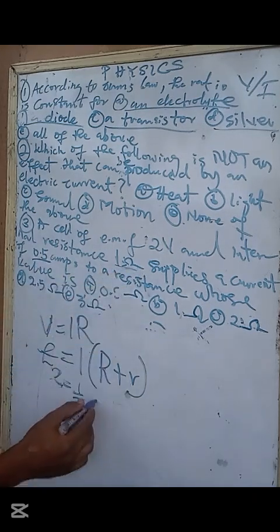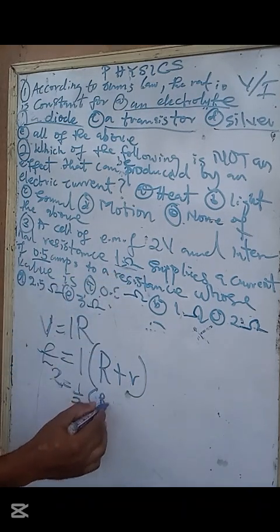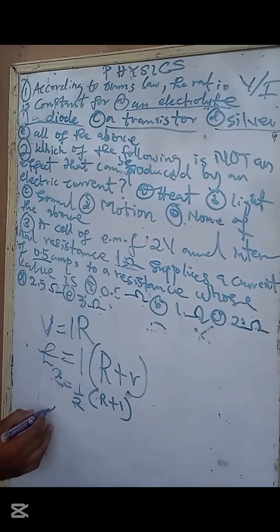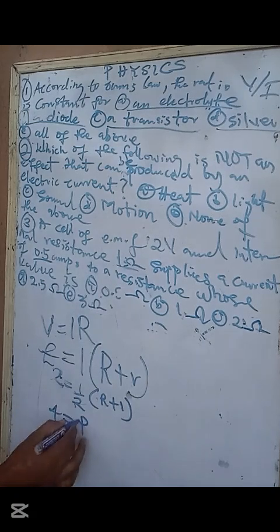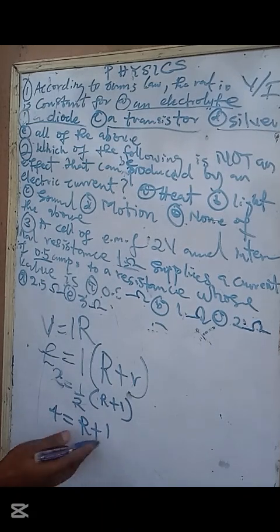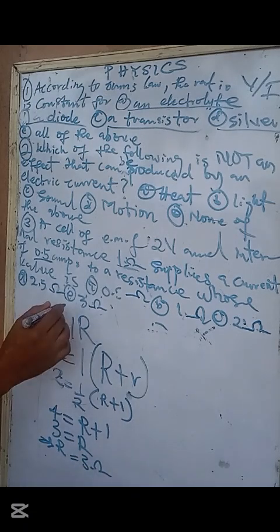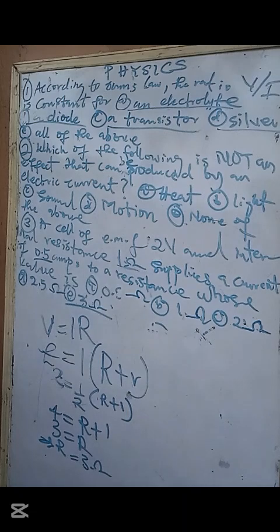Internal resistance is 1, so I times R plus 1, and we are looking for capital letter R. Cross multiply: this 2 will multiply this 1, that's 4 equal to R plus 1. So 1 will come here, that's 3. So R is 3 ohms. This implies that R is equal to 3 ohms. Yes, so that is correct. Option E. Alright, we'll continue.